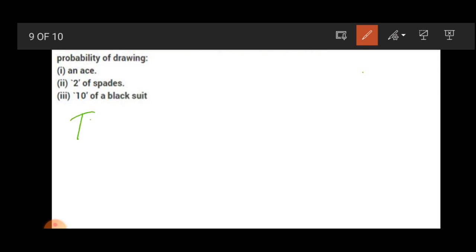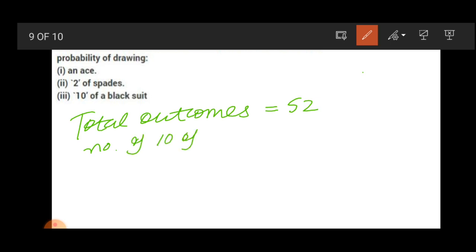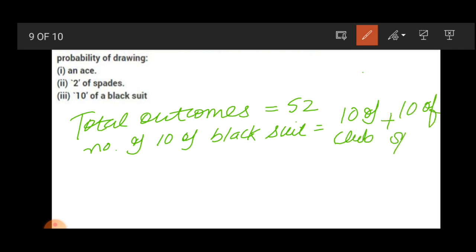The total number of cards is 52. The number of 10 of black suit is 10 of club plus 10 of spade, 1 card from club and 1 card from spade.